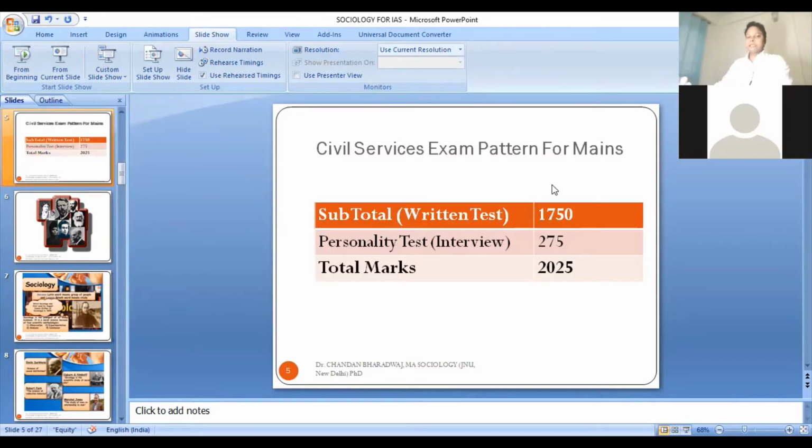And for the personality test, you have 275 marks. So the total marks come around 2025, and the merit list is made on the basis of how many marks you get. Okay. If you want to see the cutoff, you can again check out the UPSC website. It's out for 2019. They have given the score, so it's already available there. You can check it out.